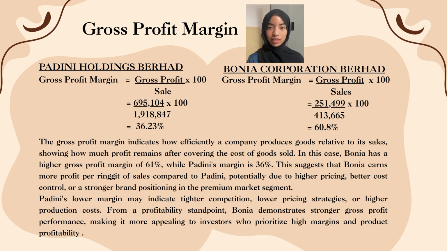Next, we will see the ratio analysis for gross profit margin, where the formula is gross profit over sales times 100%. The gross profit for Padini Holdings Berhad is 695,104 over total sales of 1,918,847, and the gross profit margin is 36.23%. For Bonia Corporation Berhad, the gross profit is 251,499 over total sales of 413,665 times 100, and we got a gross profit margin of 60.8%.